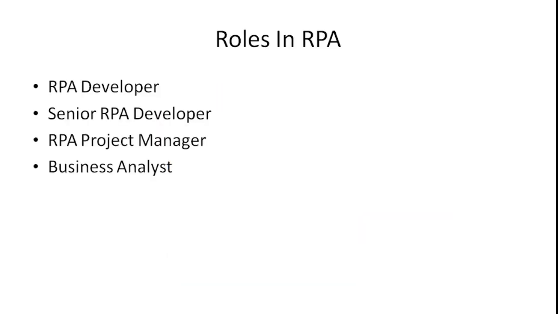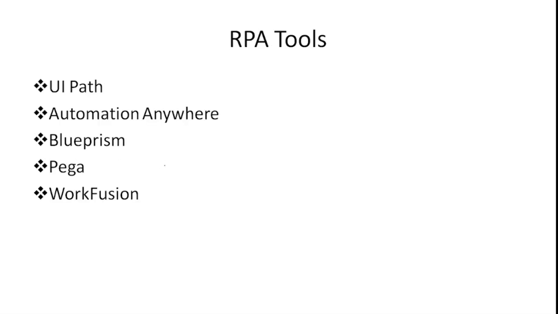So what kind of roles come in RPA? The RPA developer, senior RPA developer, RPA project manager, and business analyst. These kinds of roles come in RPA. Right now multiple tools are available, and among these we can name several famous tools: UiPath, Automation Anywhere, Blue Prism, Pega, Workfusion. These many RPA tools are in the market right now, and they are providing the solution. Okay, that's it.